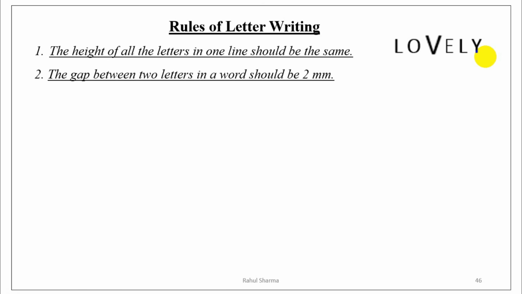The gap between two letters in a word should be 2 mm. So what is the meaning of this? I'm taking one example. Let's say I have to write this sentence, God is one. In this sentence, all these letters, G O D I S O N E, are individually known as letters, and the gap between any two letters, like G and O, O and D, should be 2 mm. I'm representing it with the dimensions, like the gap between G and O is 2 mm, similarly N and E 2 mm, and in all other letters also.